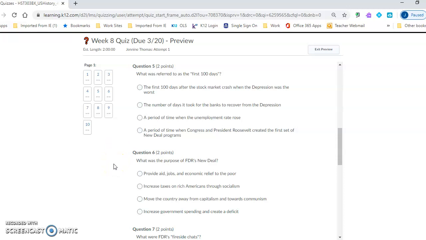Question 6. What was the purpose of FDR's New Deal? Provide aid, jobs, and economic relief to the poor, increase taxes on rich Americans through socialism, move the country away from capitalism and towards communism, or increase government spending and create a deficit.